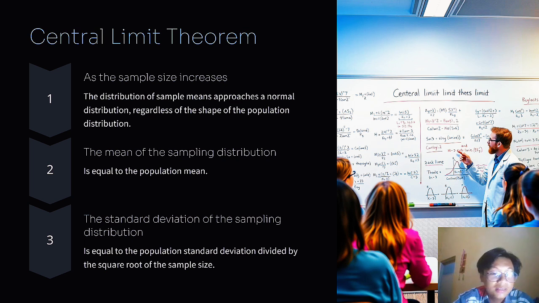Number three, the standard deviation of the sampling distribution is equal to the population standard deviation divided by the square root of the sample size.